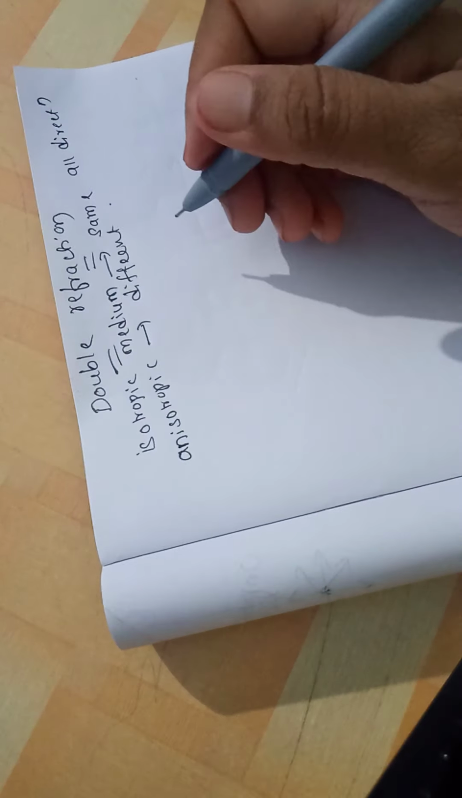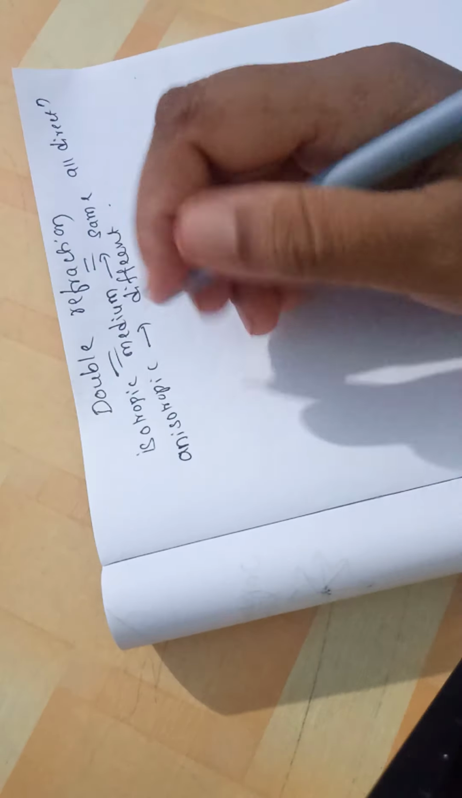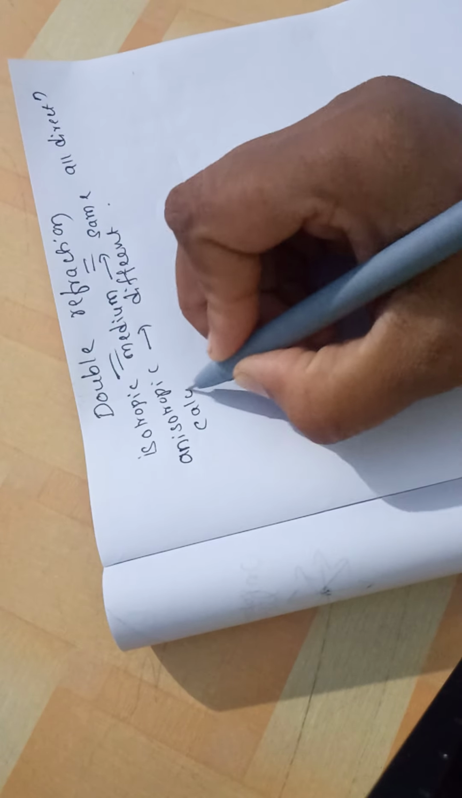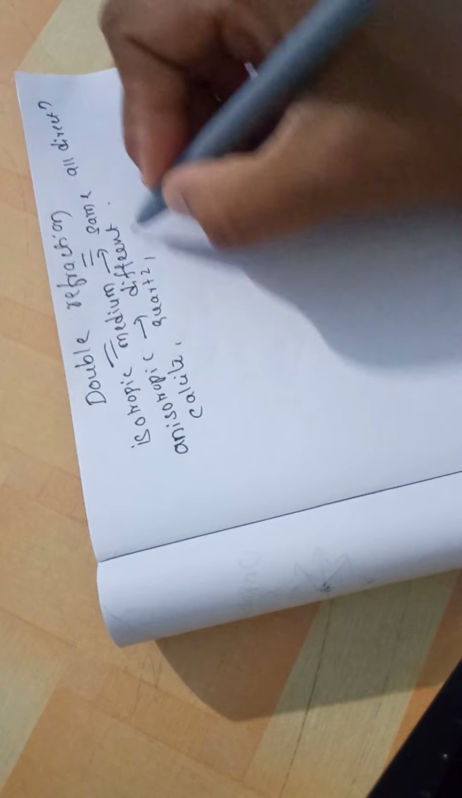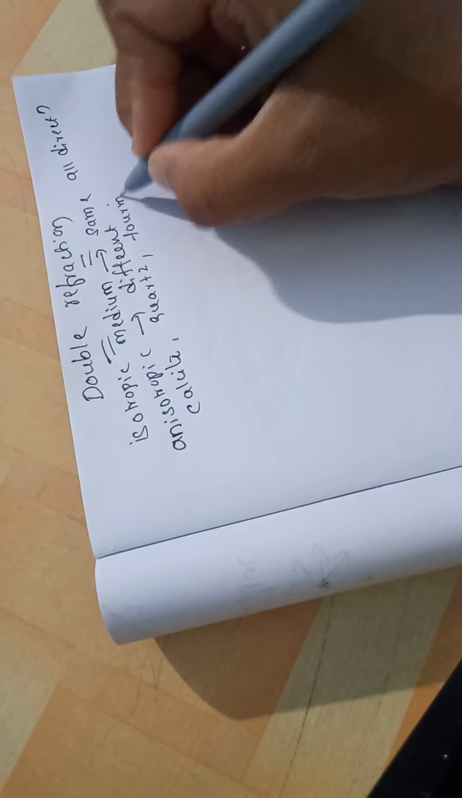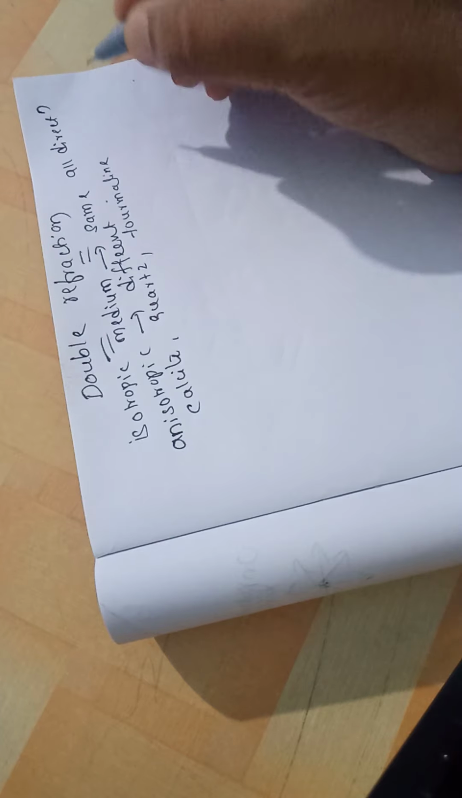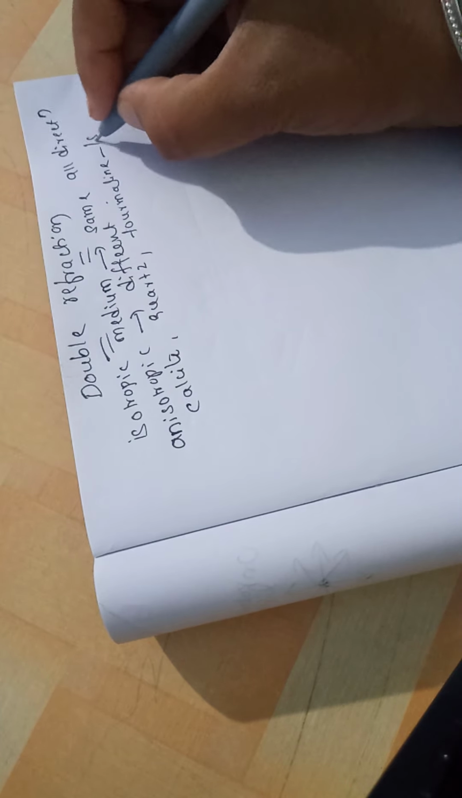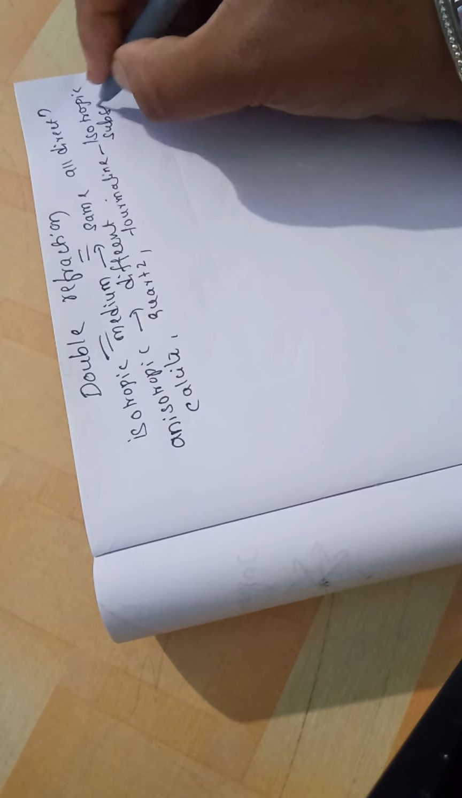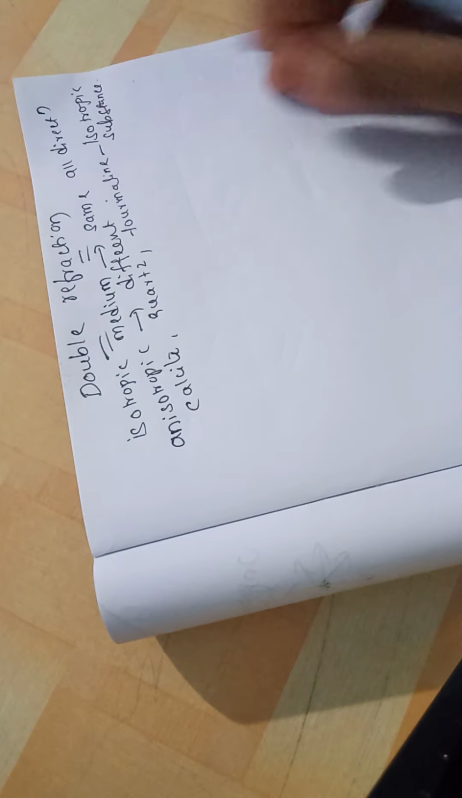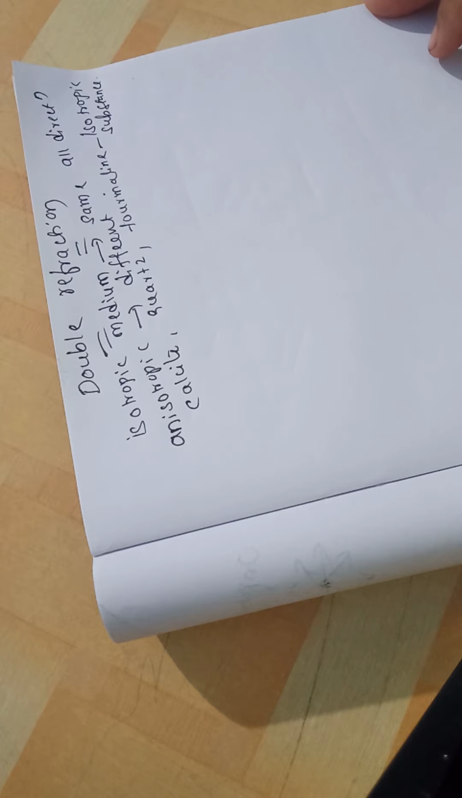Now crystals such as calcite, quartz, tourmaline are well-known substances of this kind. They have their physical properties different in all directions.